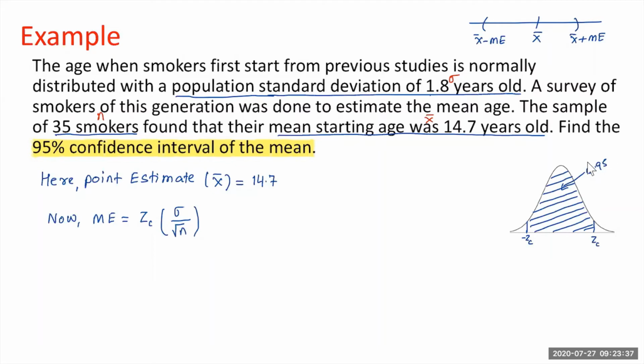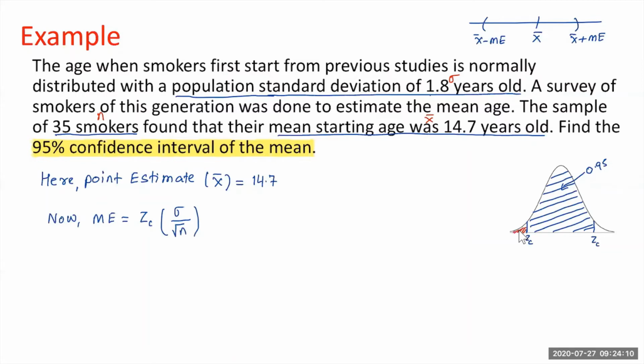So out of 100%, 95% is here. On the tails, the remaining 5% is divided into two parts. That is, this will be 2.5% and this will be 2.5%. So we can label that. This is at the tail, that is 2.5%. So let's label that.